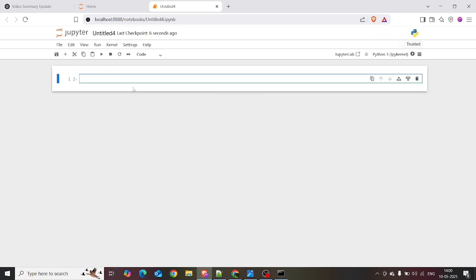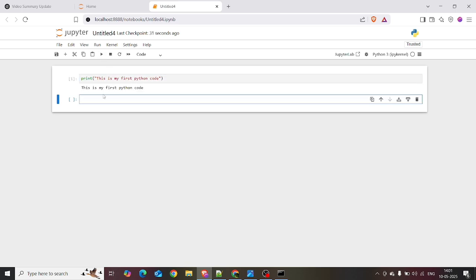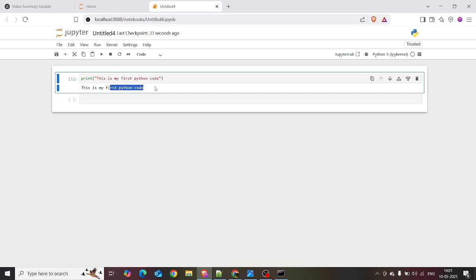Okay, first I'm writing my first Python code. It's very simple. If you want to run it, here is a button, and here is the output: this is my first Python code.